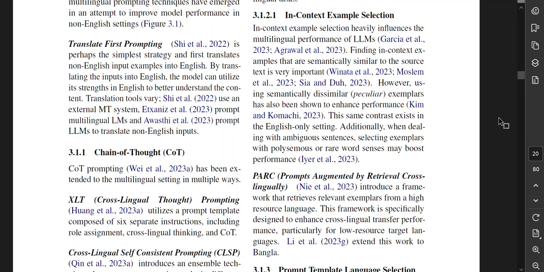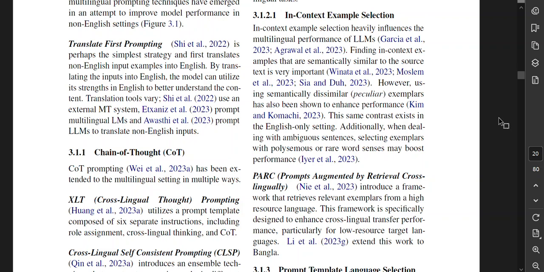All right. In-context example selection heavily influences the multilingual performance of large language models. Finding in-context examples that are semantically similar to the source text is very important. However, using semantically dissimilar, aka peculiar, examples has also been known to enhance performance. The same contrast exists in English-only settings. Additionally, when dealing with ambiguous sentences, selecting exemplars with polysemous or rare word senses may boost performance.